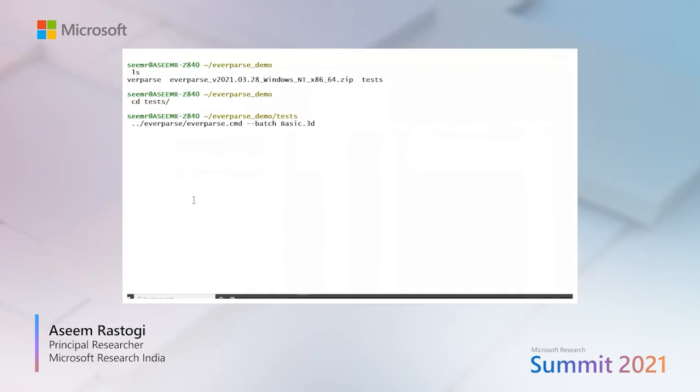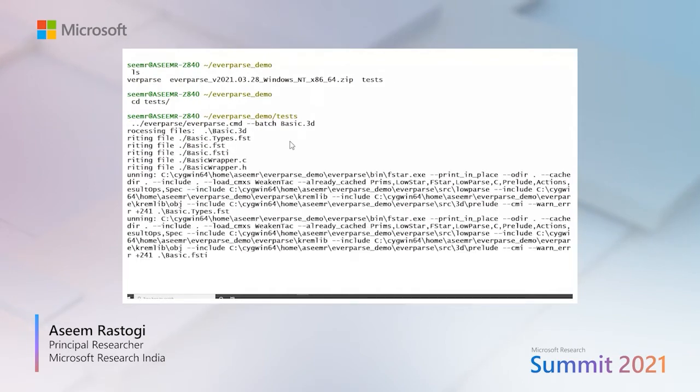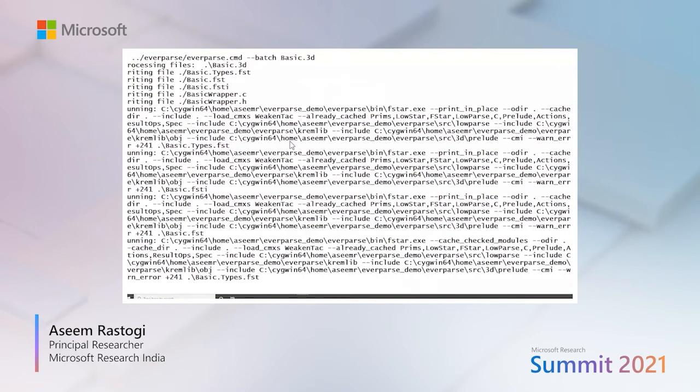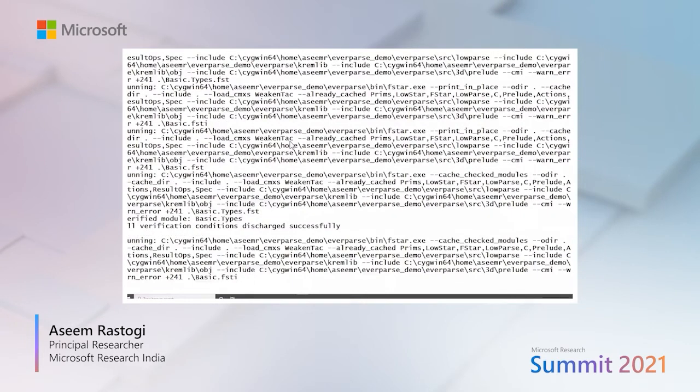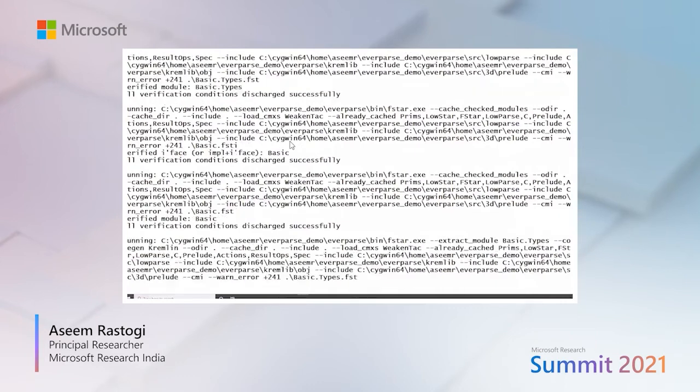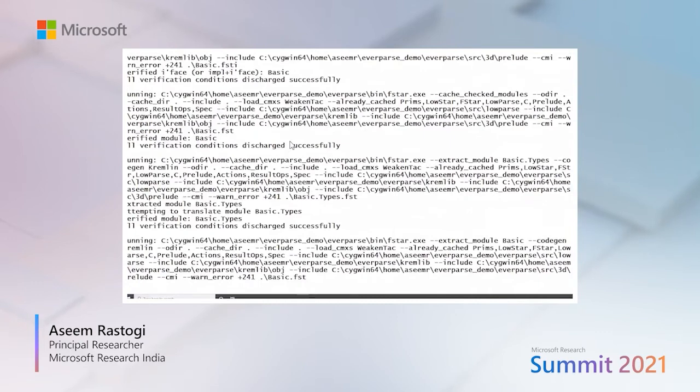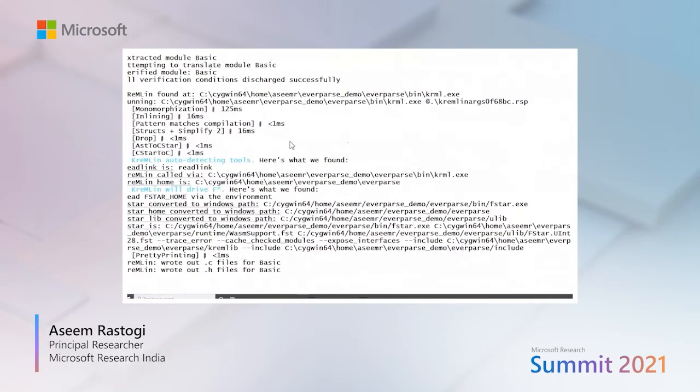Now, given such a specification as input, we are going to run the EverParse tool that we have extracted from the Windows package on it. What's happening in the background is that EverParse first generates formal specifications and low-level implementations in the F* language. It then runs the F* tool on them to formally check that the output code is correct. And once the output code is proven to be correct, it's then going to compile it to C code.